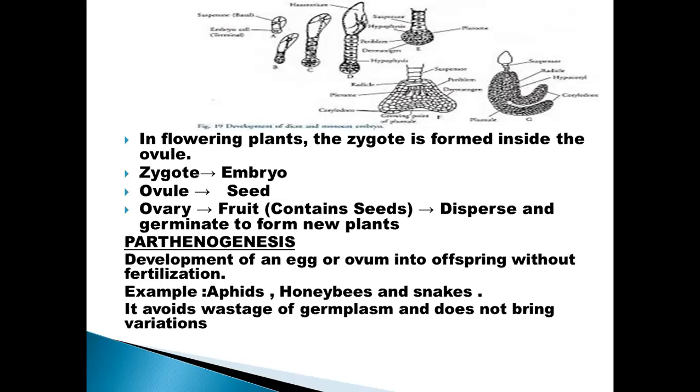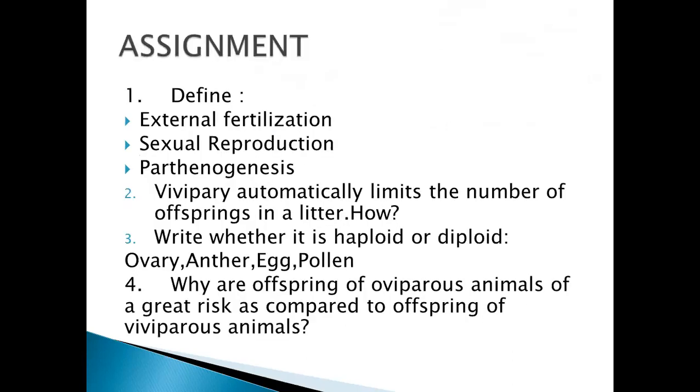Parthenogenesis: development of an egg or ovum into offspring without fertilization. Examples are aphids, honeybees, and snakes. Parthenogenesis stops the chances of new combinations of genes and thus avoids selection in the population. This results in lack of adaptability followed by extinction or return to sexuality. And it does not bring any variations.